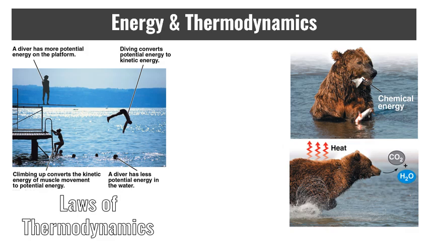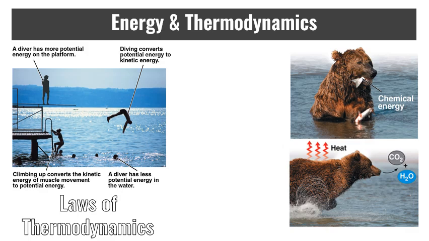Two laws of thermodynamics govern these energy transformations that exist in organisms and all other collections of matter. The first law of thermodynamics states that the energy of the universe is constant. Energy can be transferred and transformed, but it cannot be created or destroyed. This is the conservation of energy. Plants, for example, don't produce energy. They transform light energy to chemical energy.